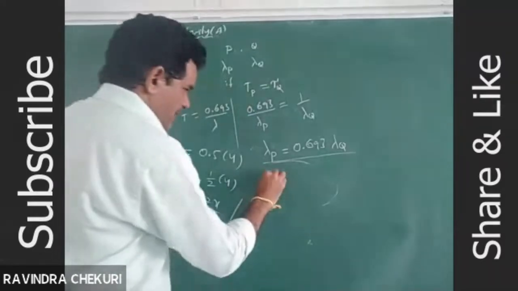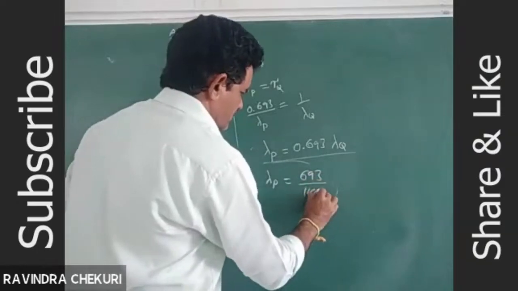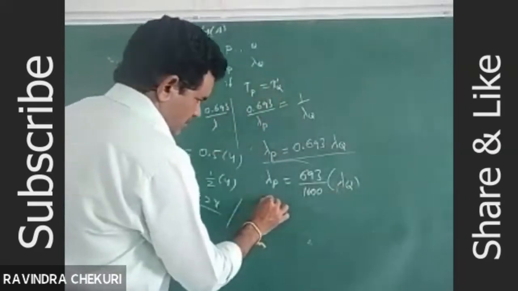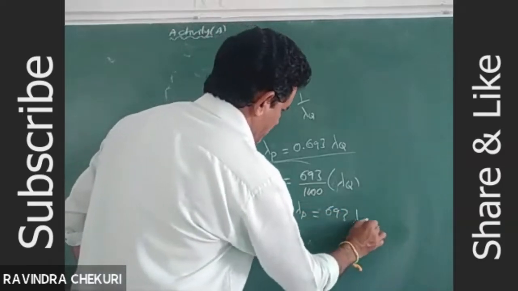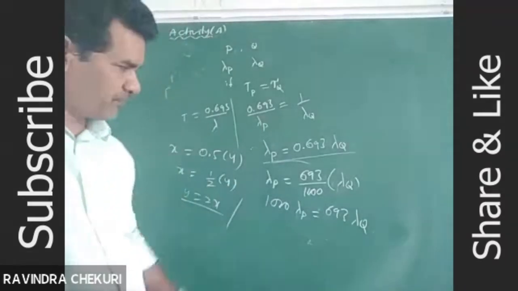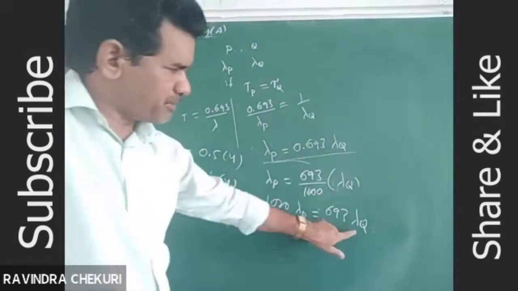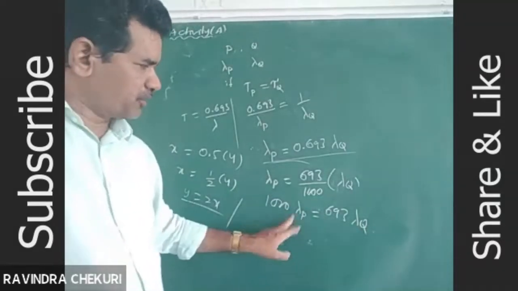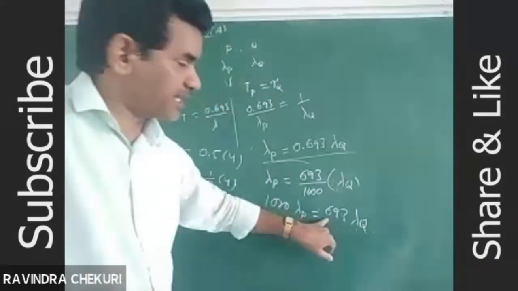Lambda p is equal to 693 divided by 1000 lambda Q. So 1000 into lambda p is equal to 693 into lambda Q. Now tell me, to equate lambda p and lambda Q, p is multiplied with 1000, but q is multiplied with 693 only.